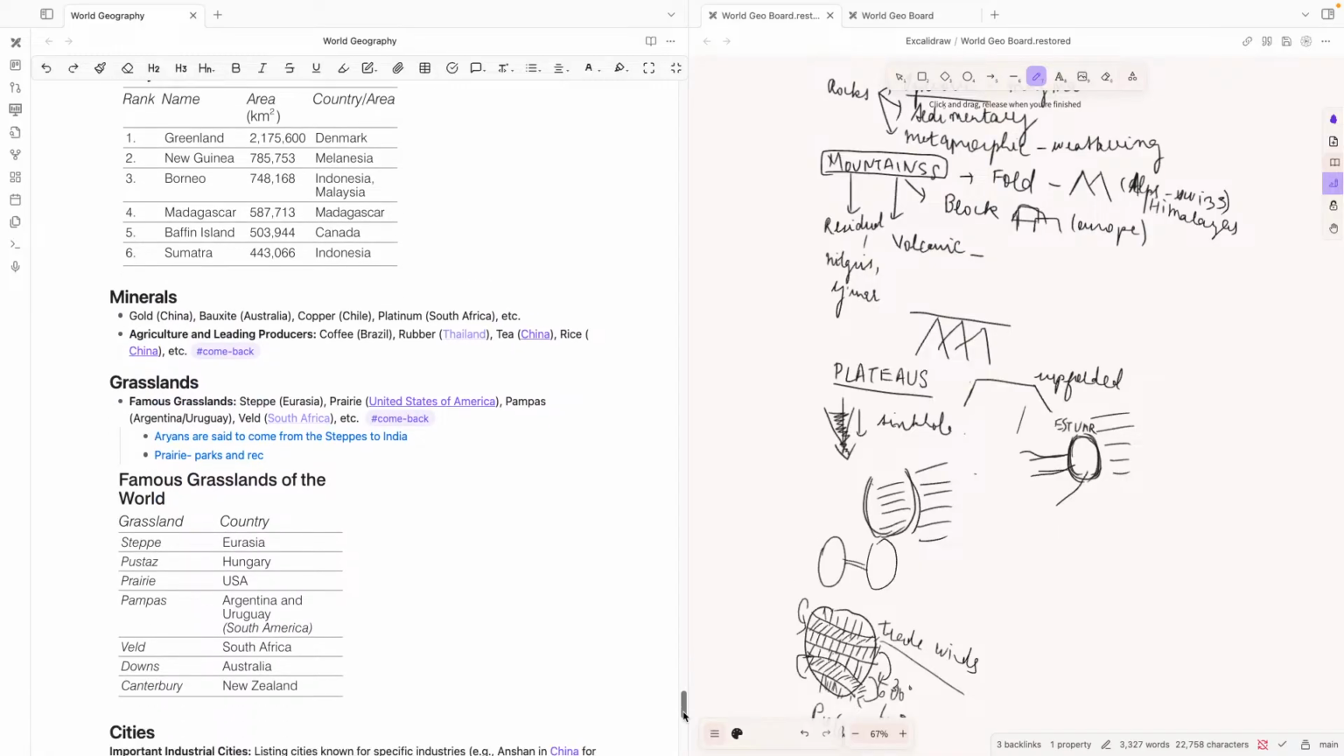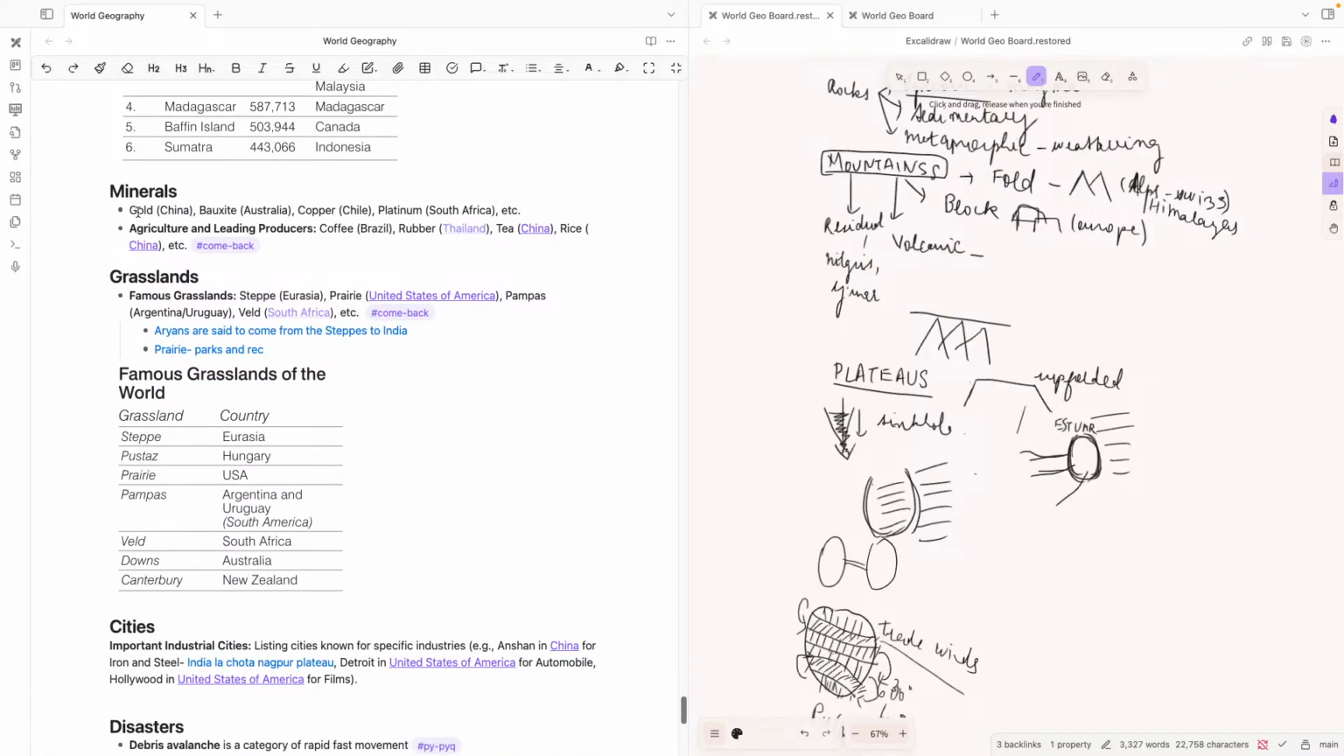And then we have minerals. We see that gold is highest in China, bauxite is in Australia, copper is in Chile, platinum is in South Africa. And for agriculture, the leading producers of coffee is Brazil, rubber is Thailand, tea is China, rice is China, etc.